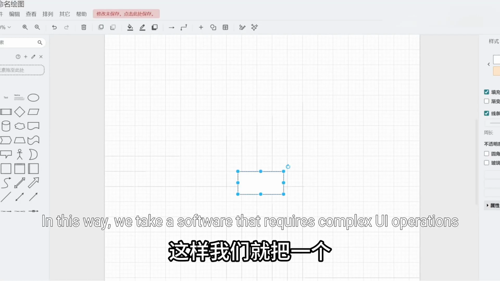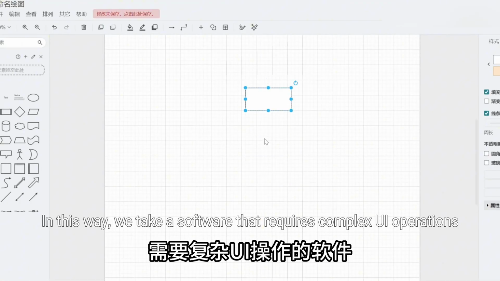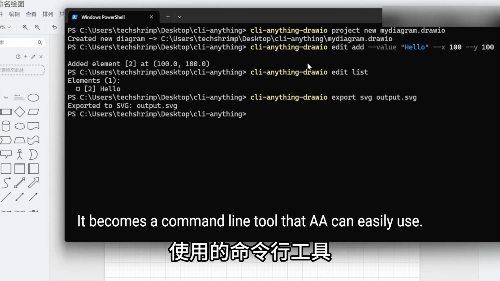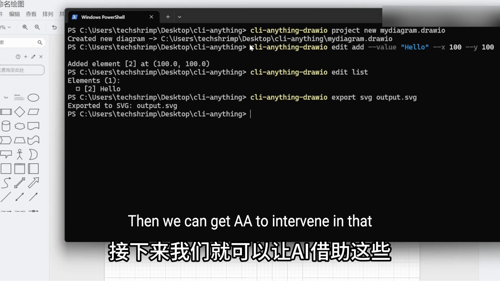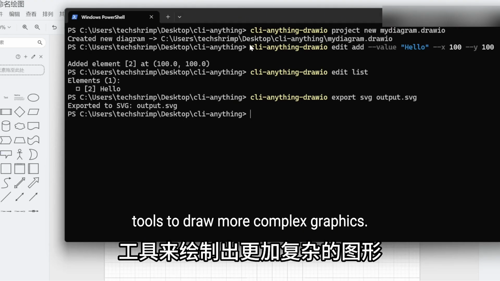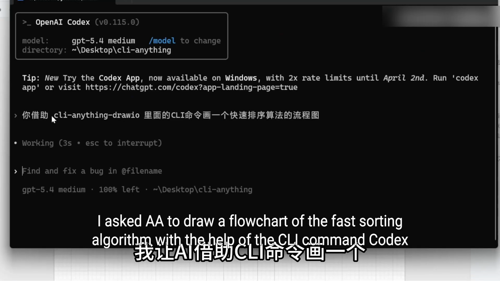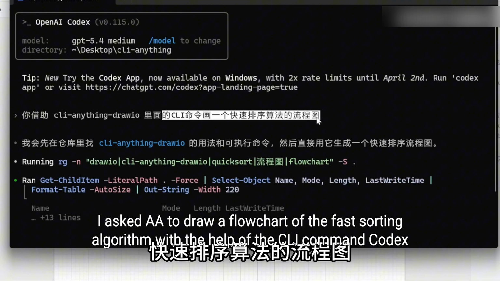In this way, we take a software that requires complex UI operations and it becomes a command line tool that AI can easily use. Then we can get AI to use these tools to draw more complex graphics. Here I use Codex as an example to demonstrate. I asked AI to draw a flowchart of the quicksort algorithm with the help of the CLI command in Codex.